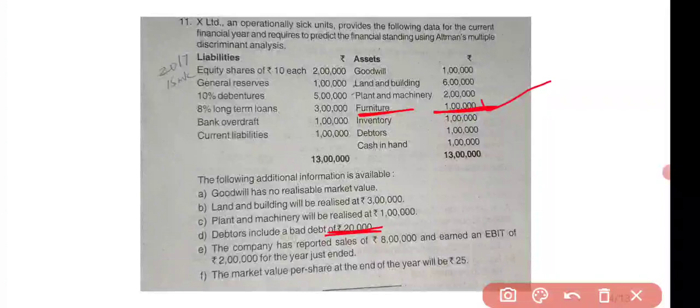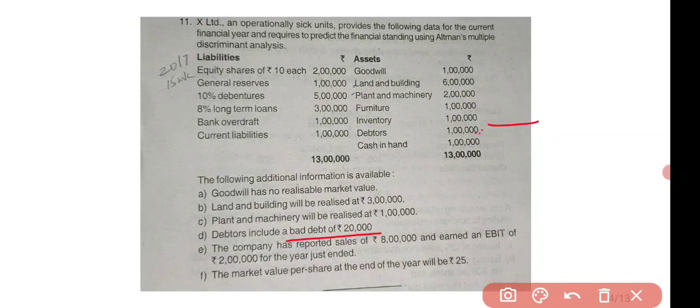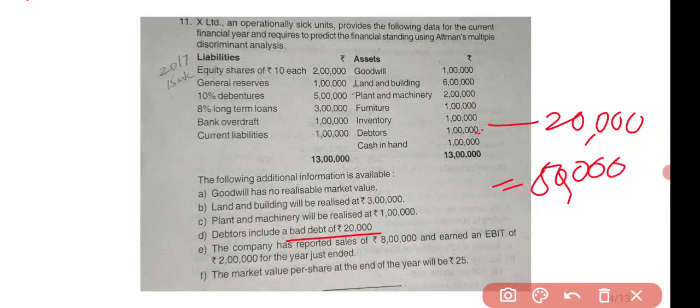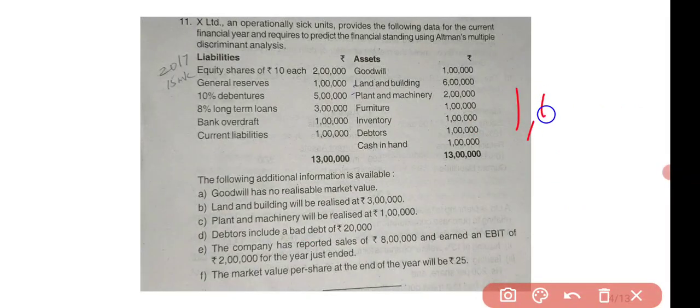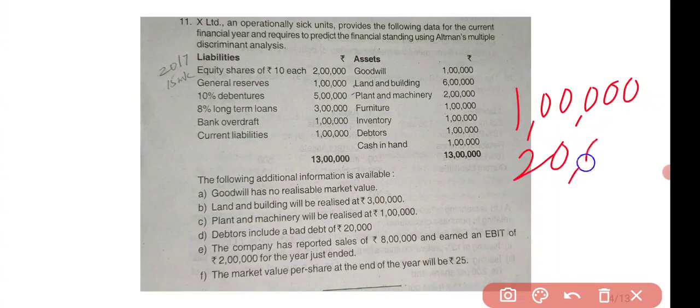Okay, fine. Debtors include a bad debt of rupees 20,000. Debtors value is 1 lakh. In this 1 lakh, 20,000 is our bad debts. So what is the actual value of debtors? 80,000, right? Because 1 lakh is the value of total debtors, and 20,000 is already included in it as a bad debt, the debts which can't be recovered.